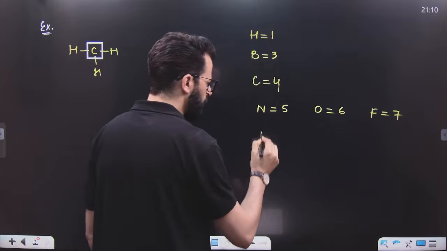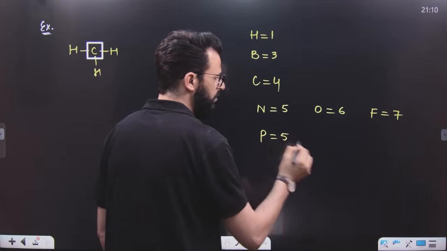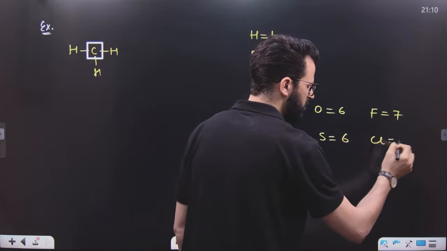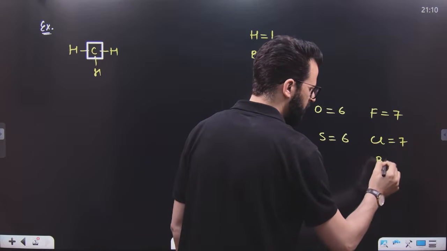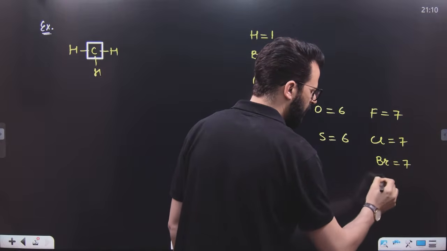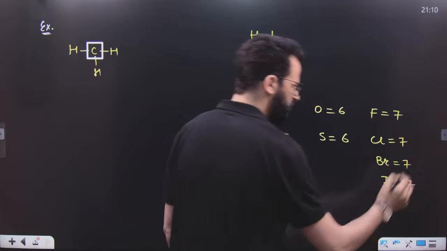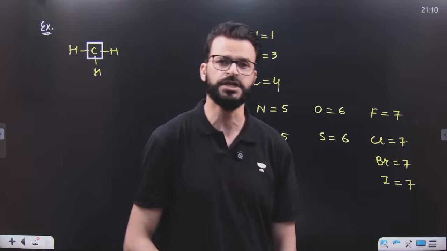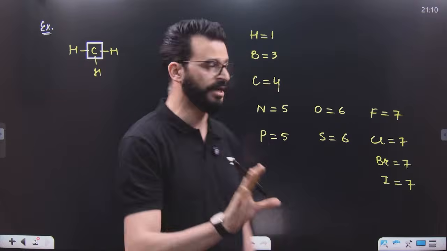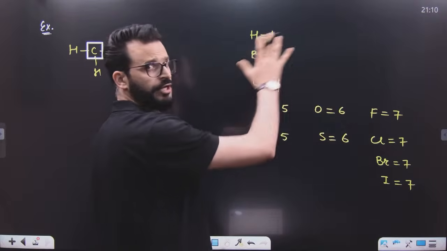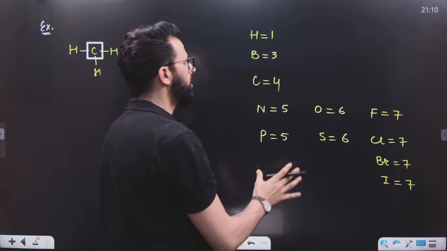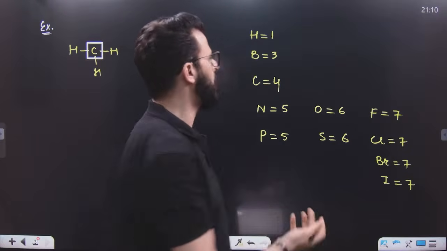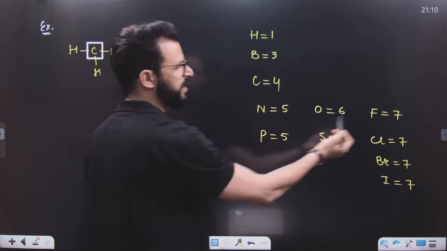Similarly, phosphorus contains 5 electrons, sulfur contains 6, chlorine contains 7, bromine contains 7, and iodine also contains 7 electrons. So these are the atoms which are generally used in organic chemistry. Remember, if these atoms are present in neutral state, they contain the maximum number of electrons in the outermost shell, like 1, 3, 4, 5, 6 and 7.